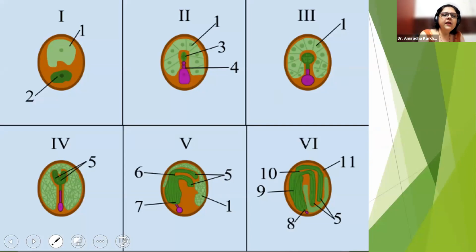So this is the embryo sac. This is the embryo sac. Till now, here you can see this light green structure that you can see over here. Light green structure is nothing but endosperm. And this dark green structure is nothing but your zygote. Now here you can see the cellular type of endosperm is going to be formed. Can you see? Cellular type of endosperm is being formed.